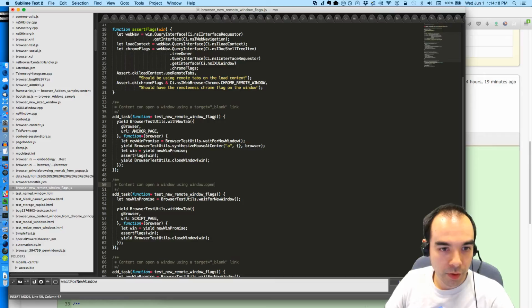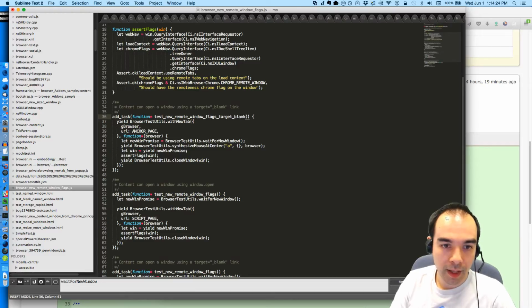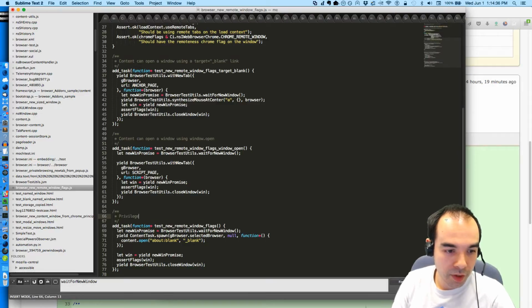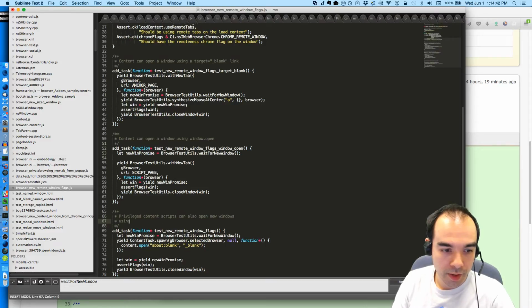So instead of new remote window, test new remote window flags, target blank, window open. And then this one: privileged content scripts can also open new windows using content.open.